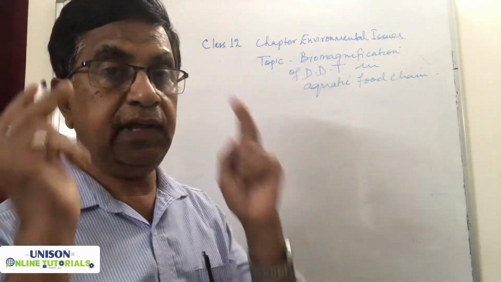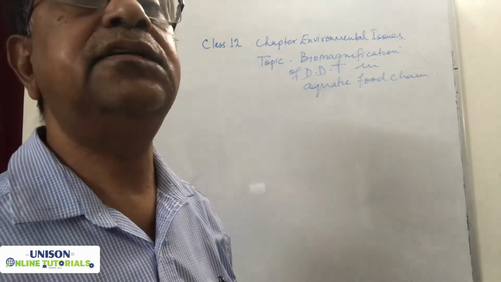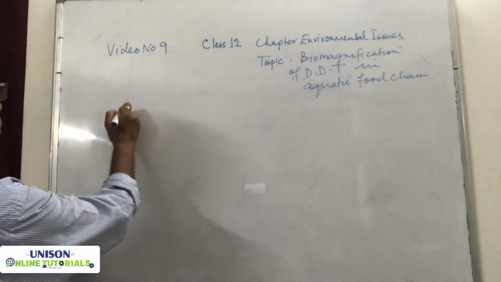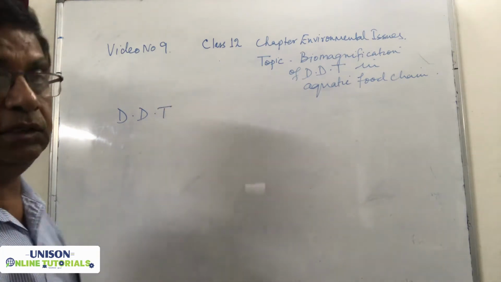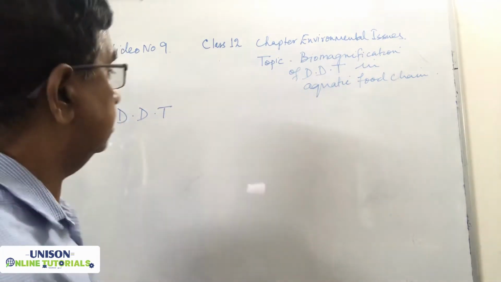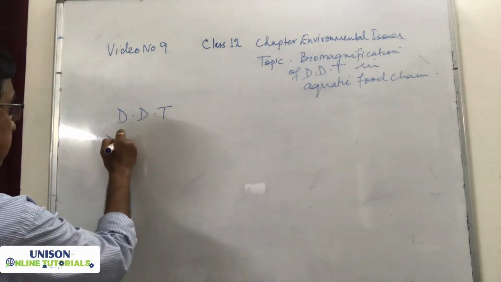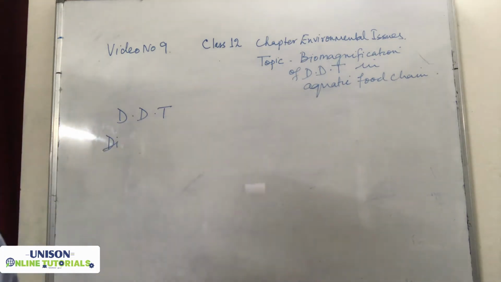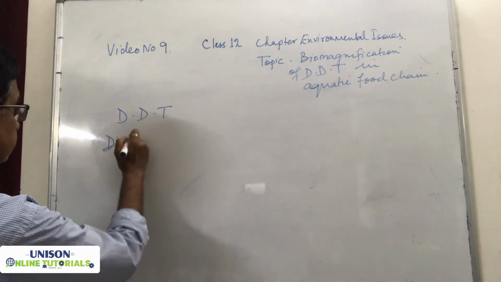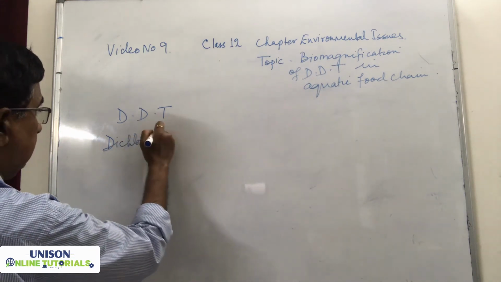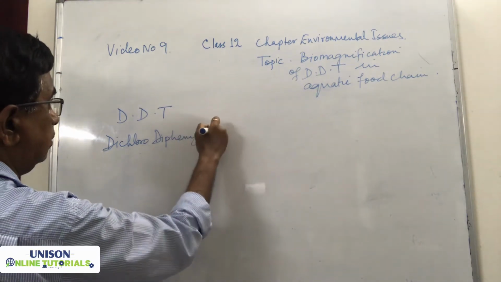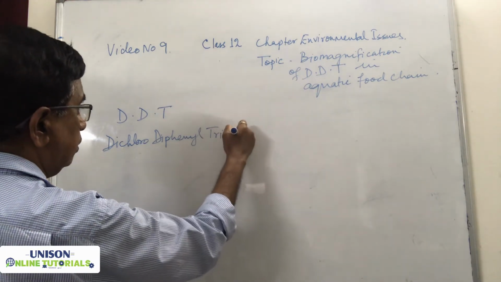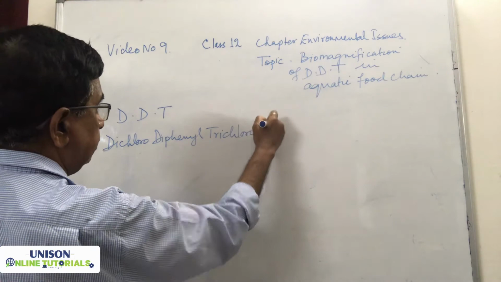So, first of all, we have to learn what is DDT. DDT is the abbreviation of an insecticide. The name of the insecticide is dichloro diphenyl trichloroethane.